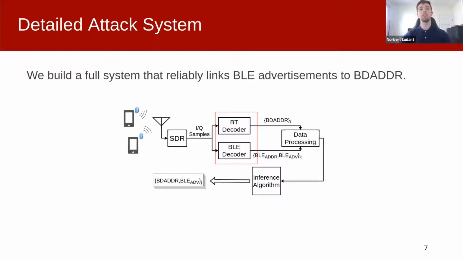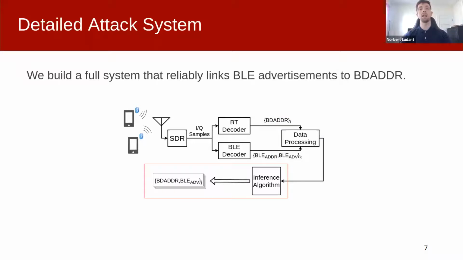As the collected information is noisy, it is required that it is processed, sorted in channel, and then processed to derive an alignment quantification between the clock of Bluetooth Classic and the clock of BLE, between each pair of Bluetooth addresses and BLE advertisements. This block is handled by the data processing block.